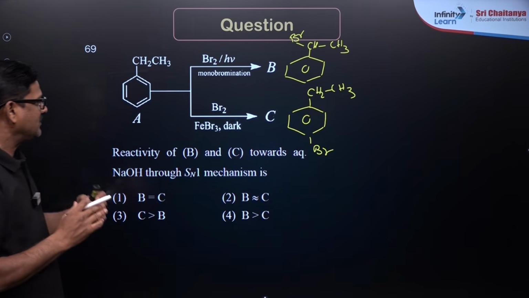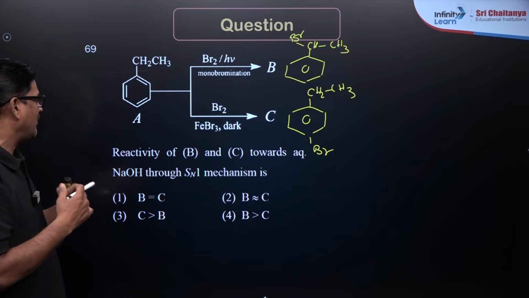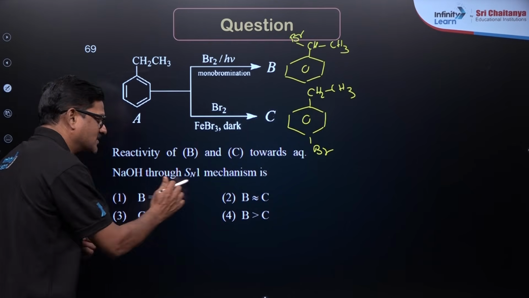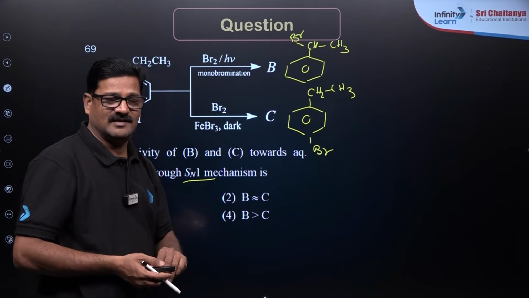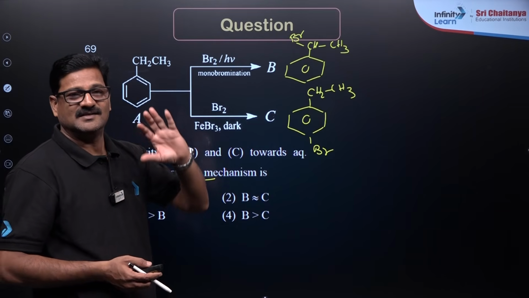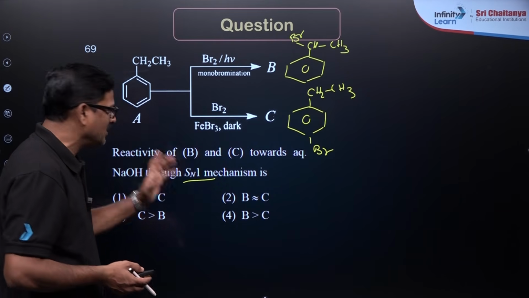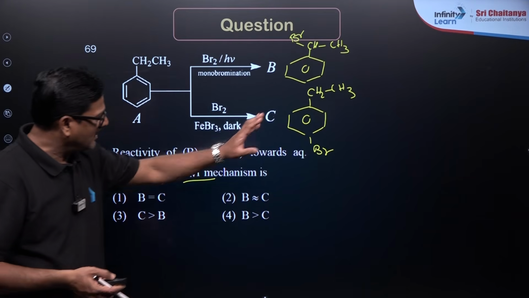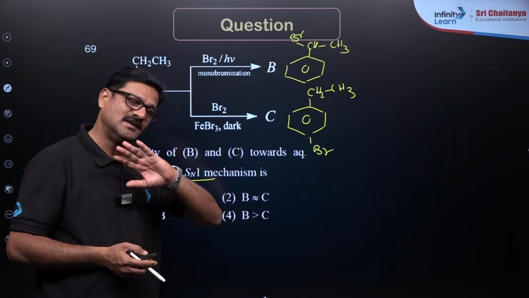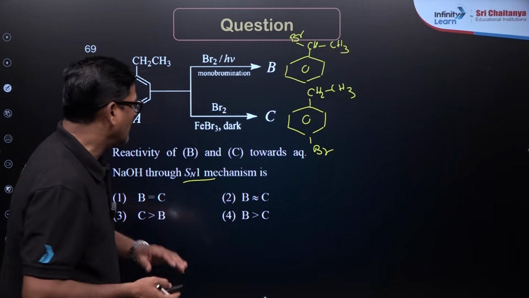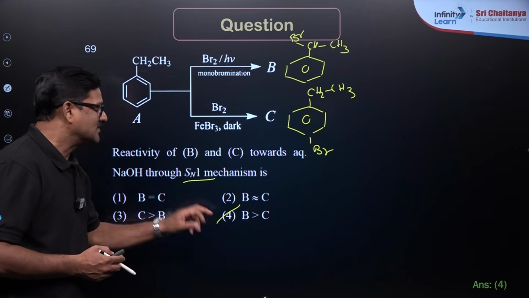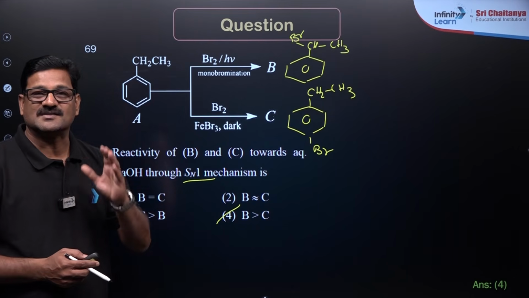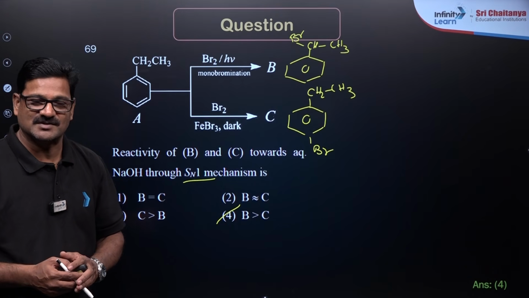So the reactivity of B and C towards aqueous sodium hydroxide through SN1 mechanism: aryl halide and alkyl halide. Alkyl halide is going to be more reactive in SN1 reaction. Aryl halide does not react with either SN1 or SN2. I want to say B is more reactive than C. Answer 4 is the correct answer for this question.